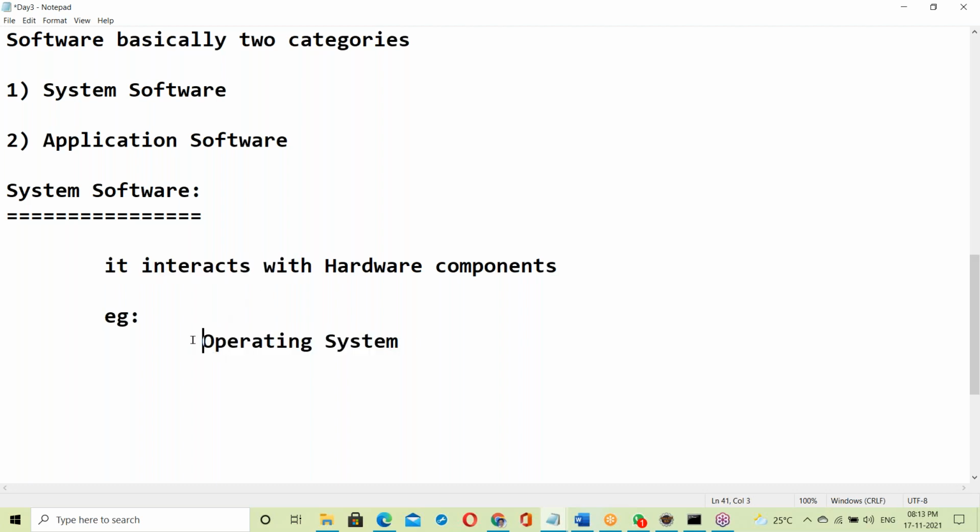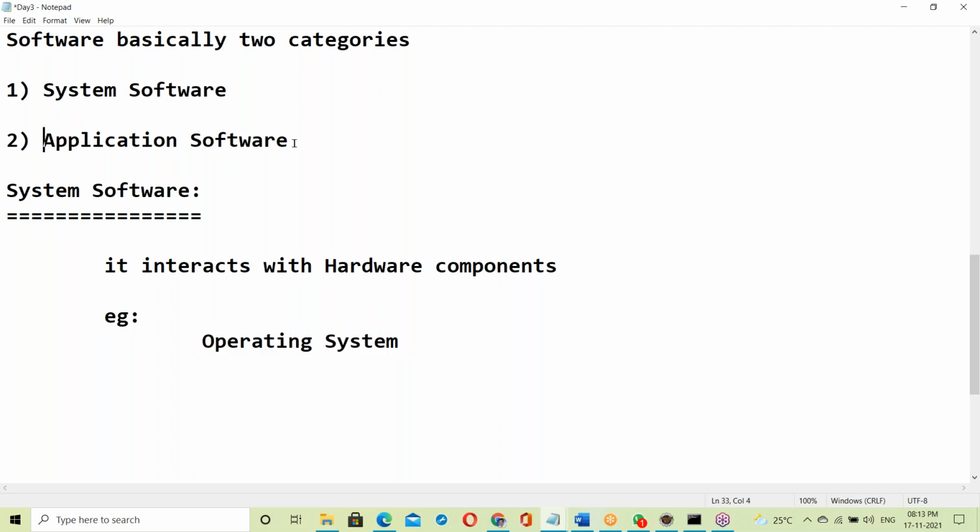Operating system means like Windows is an operating system, Linux is an OS, Unix is an OS. All these are operating systems, and operating systems interact with hardware components.